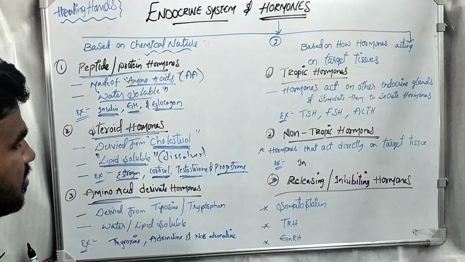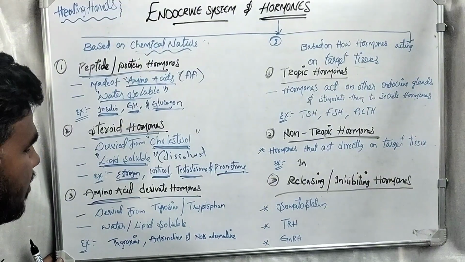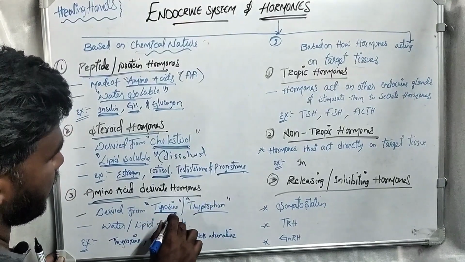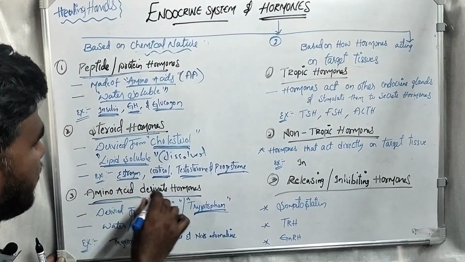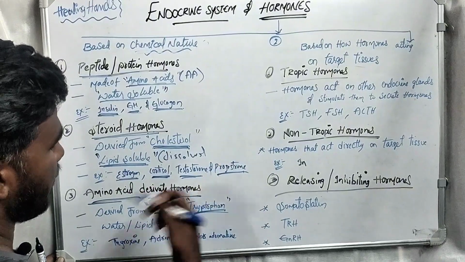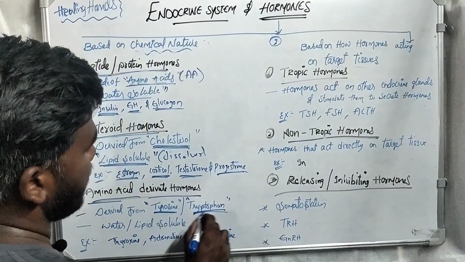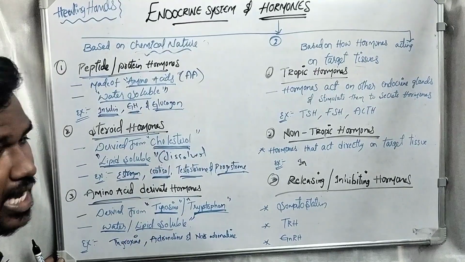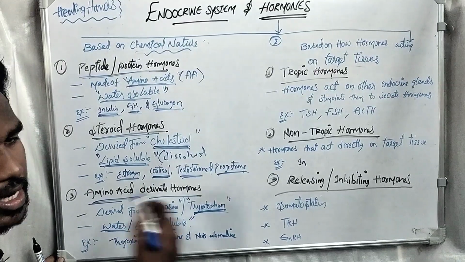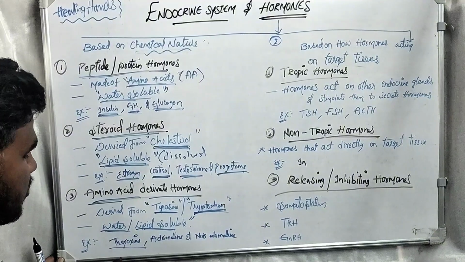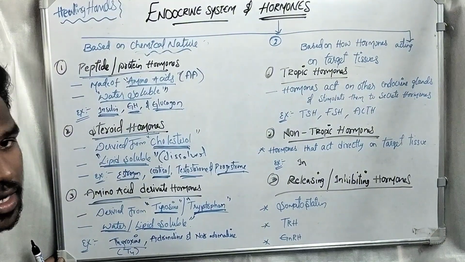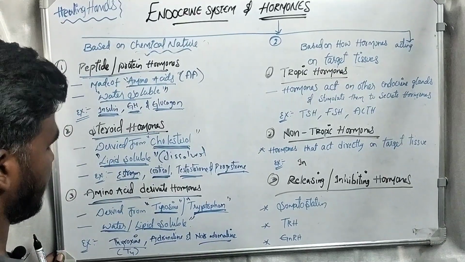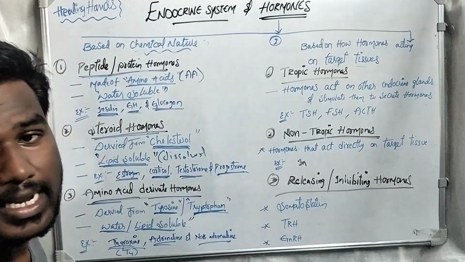Next, amino acid derivatives. These amino acid derivative hormones are derived from amino acids like tyrosine and tryptophan. These are water soluble, so they can be dissolved in water or liquids. Examples are thyroxine, which is T4, tetraiodothyronine, adrenaline, and noradrenaline hormones.